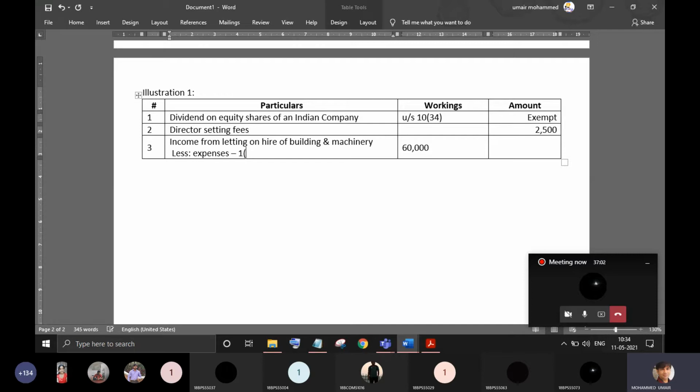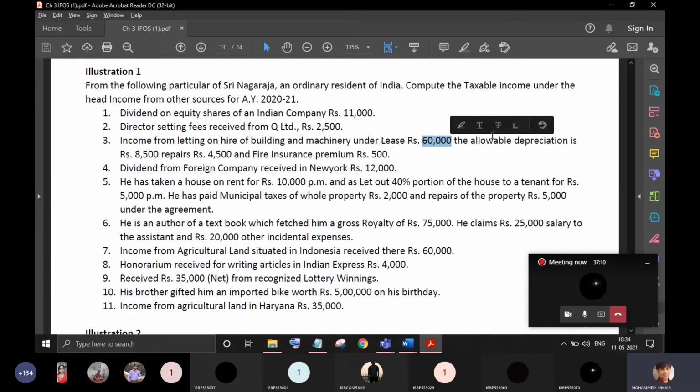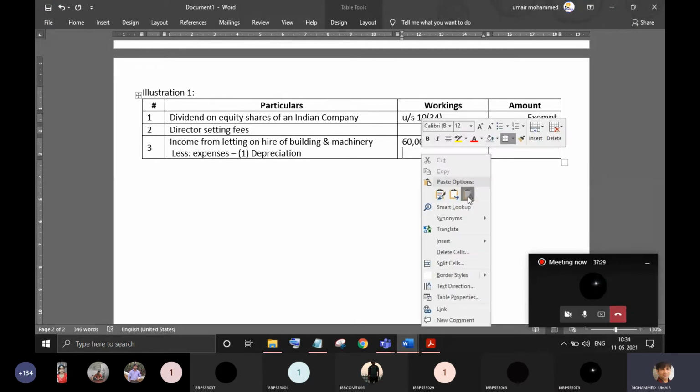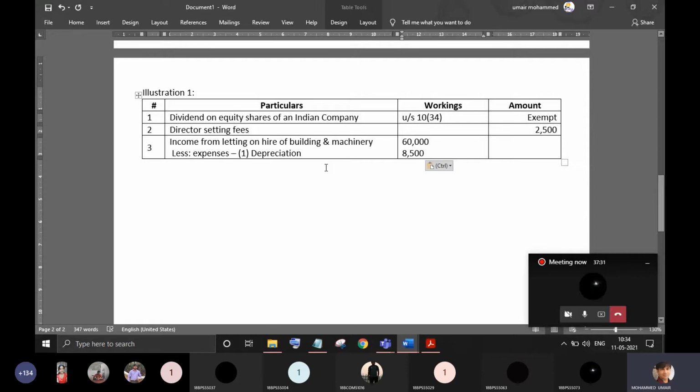First expense is depreciation. Since he's letting the machinery as well as building, both are depreciating assets. The amount deducted is 8,500.